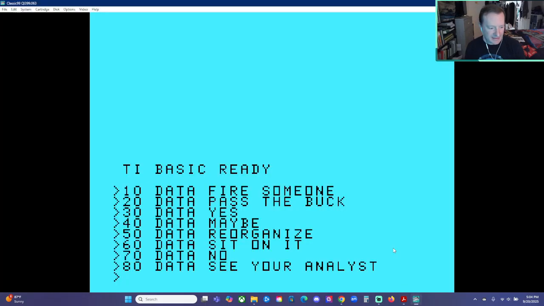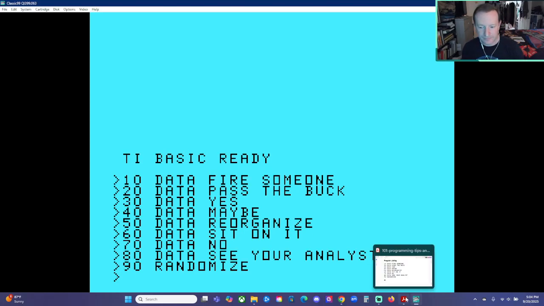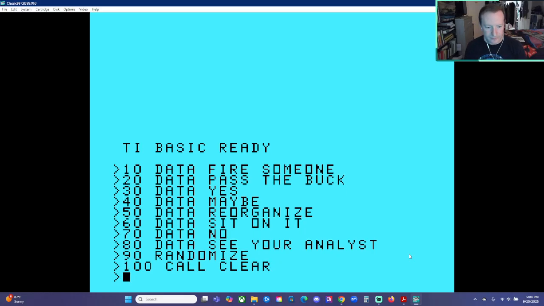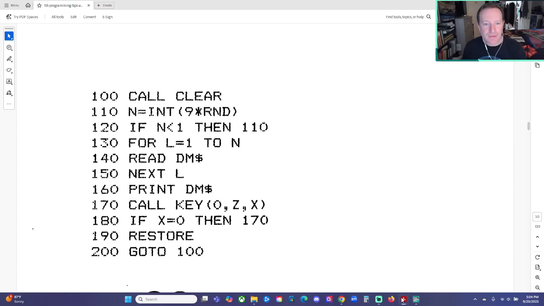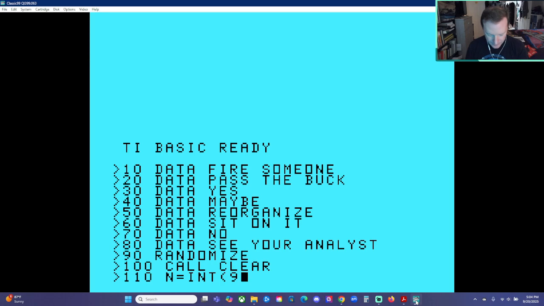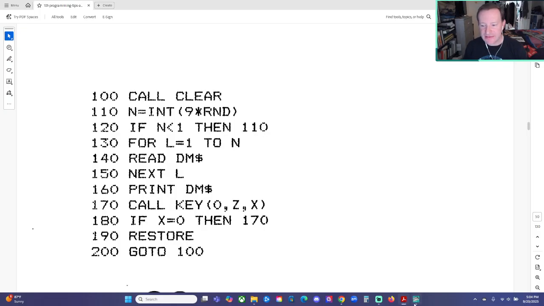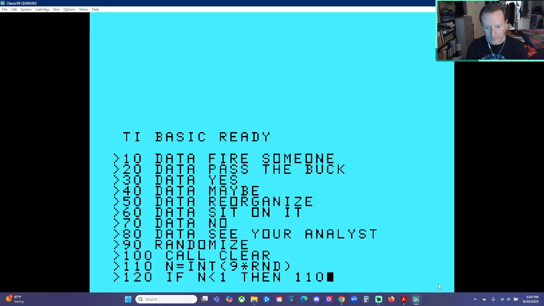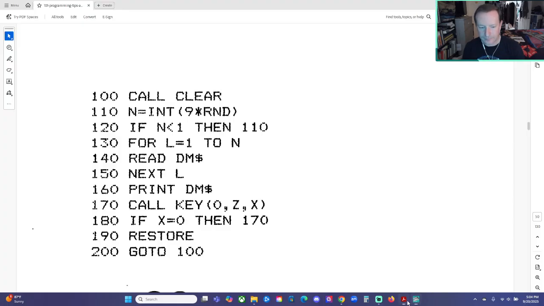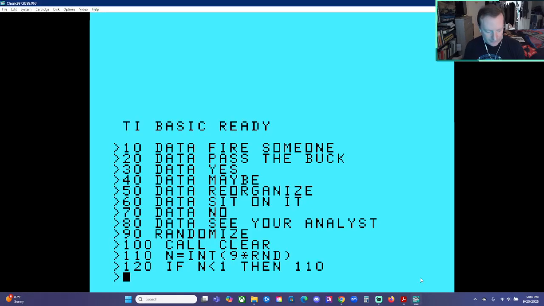90 Randomize. That ensures we get a different run through every time. 100 Call clear. 110 N equals INT of 9 times RND. 120 If N is less than 1, then 110. 130 For L equals 1 to N.